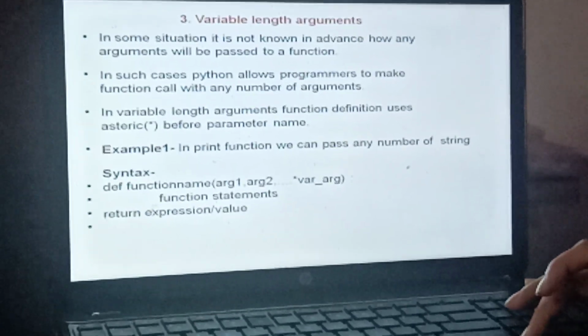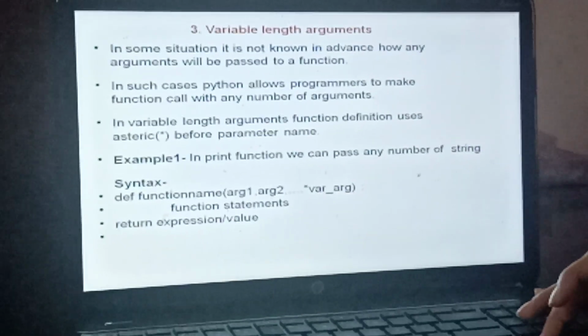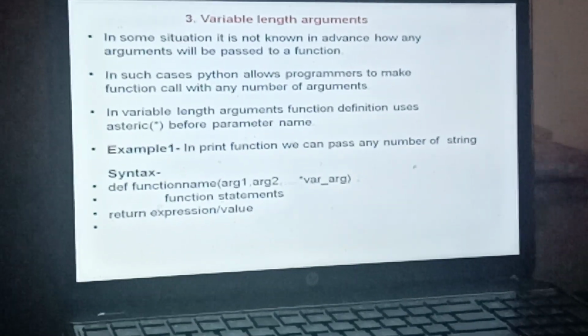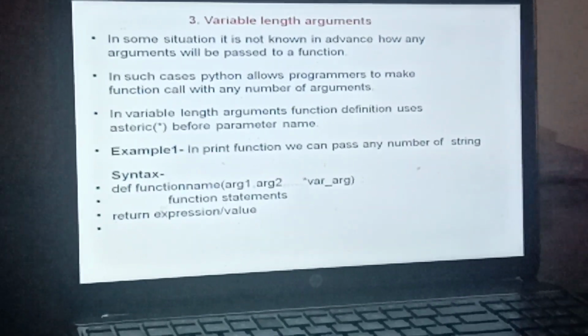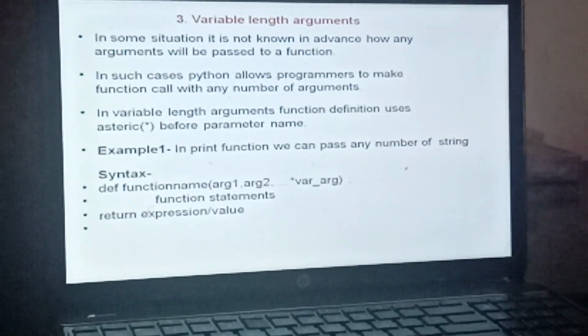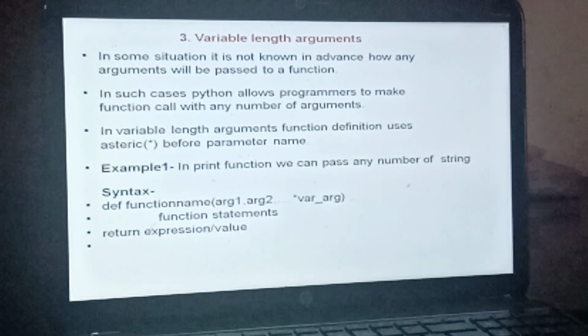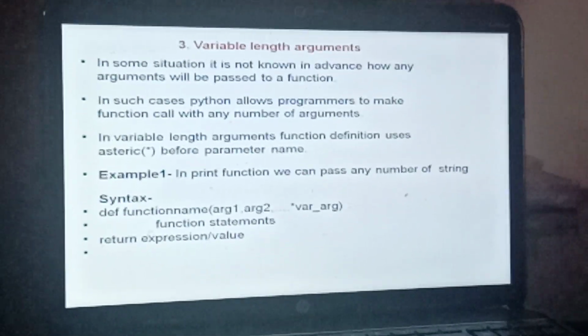The next topic is variable length arguments. Variable length arguments are also known as arbitrary arguments. Suppose I don't know in advance how many arguments I need to define at the time of function definition. I don't know how many arguments will be passed to a function. In such a situation, Python allows the programmer to make a function call with any number of arguments.